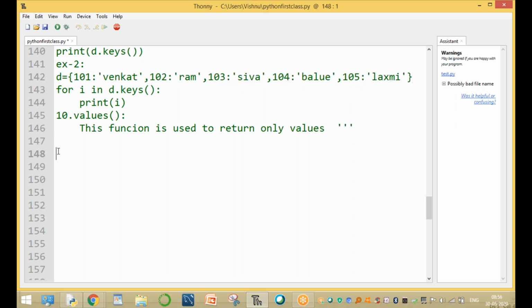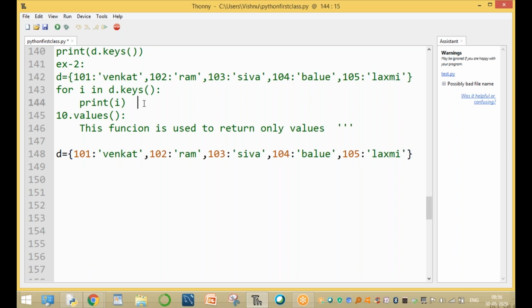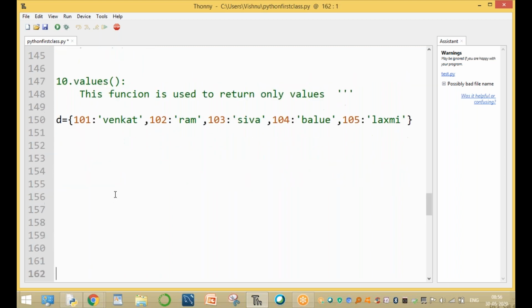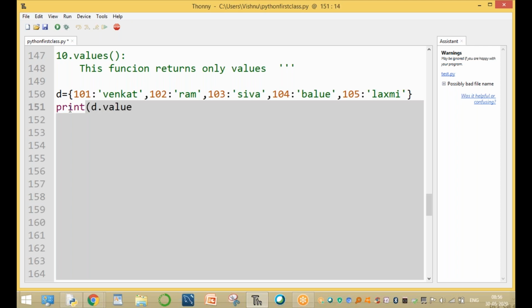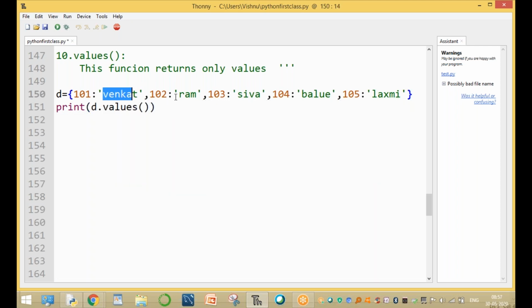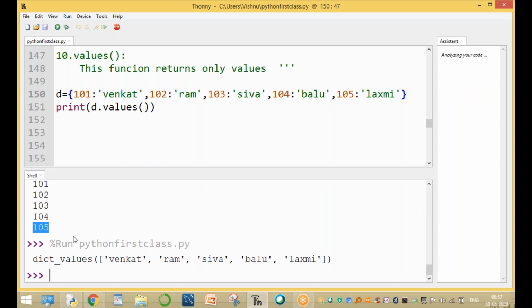Okay, this is one dictionary. Here, the values function returns only values. So what is the value? For example, print(d) means the total dictionary. d.values() means only values: Venkat, Ram, Siva, Balu, and so on.